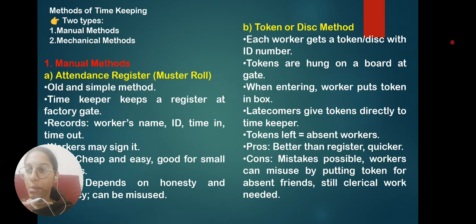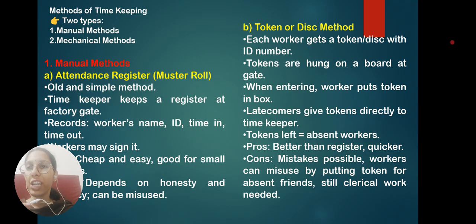Whereas in token method, a box will be placed at the entry gate. Whenever the employee is coming inside, he has to put his ID card there to show whether he is present or absent on that day. Now the pros and cons of these two methods. First, the attendance method's pro is that it is very cheap and easy.